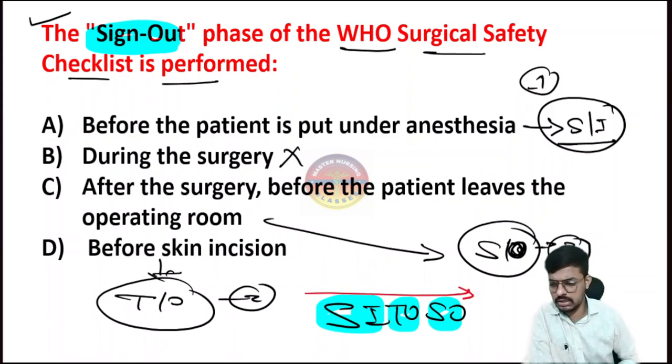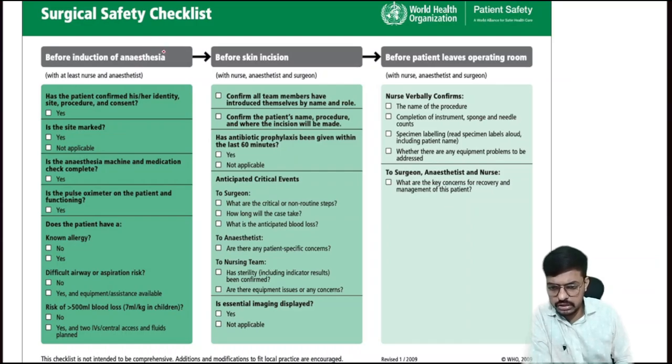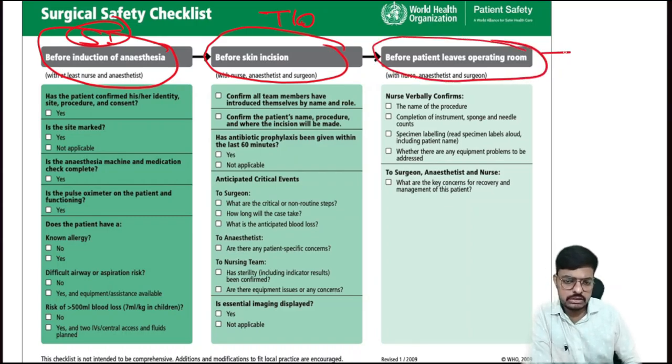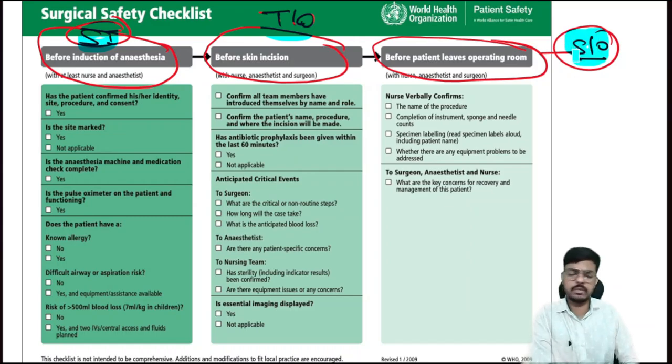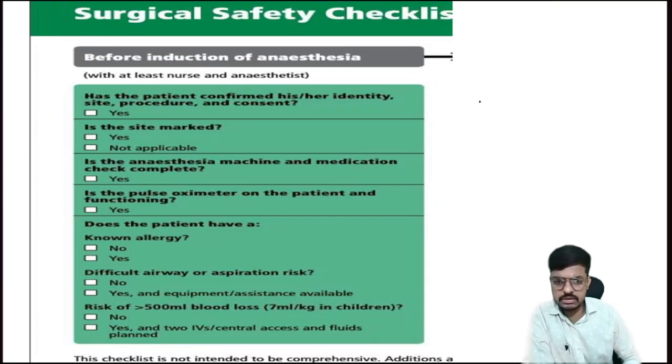Before induction of the anesthesia, that is the sign in. Before skin incision, that is the time out. And before the patient leaves the operating room, that is the sign out. Okay, it's very important, bacho. The sign in is the first step, time out is the second step, sign out is the third step. The question will come like this: in which part of the surgical safety checklist do we have to assess whether the site is marked for surgery or not?